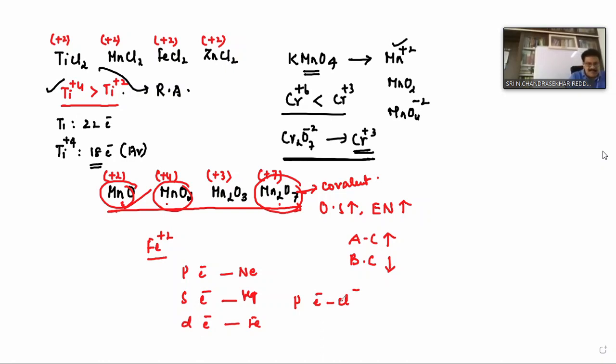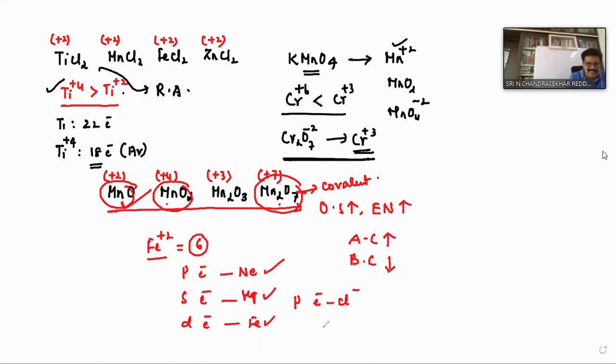Number of d electrons in Fe+2, how many? 6. And p electrons in neon? 6. And s electrons in magnesium? 6. d electrons in iron? 6. p electrons in Cl-? How many?